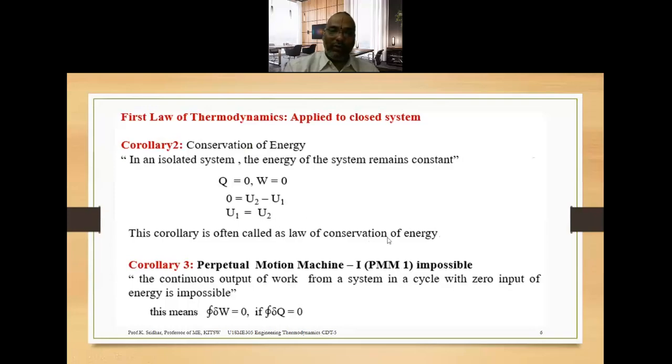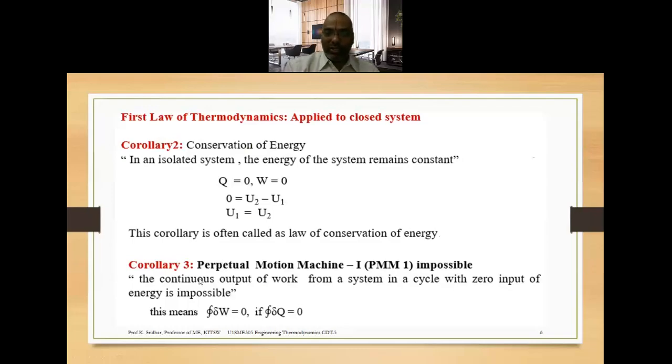So that's why it is called the law of conservation of energy. The next one is, what do you mean by the PMM1, the perpetual motion machine of the first kind, and why can it be treated as impossible? Let us first study what we mean by the PMM1.